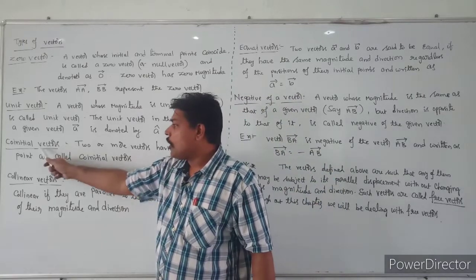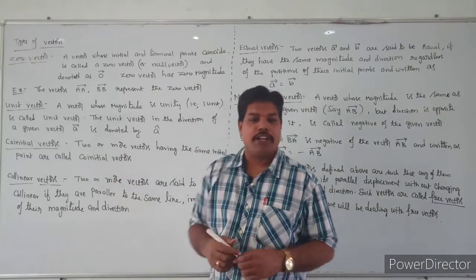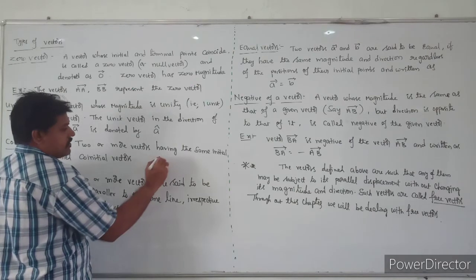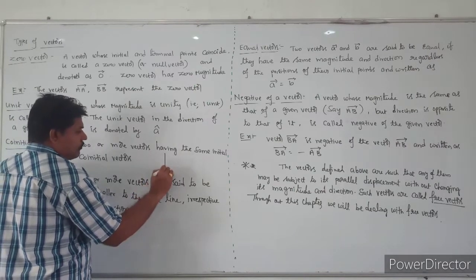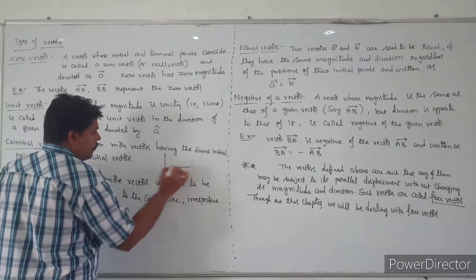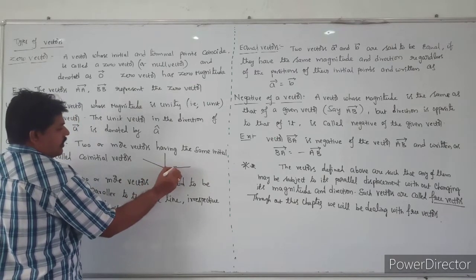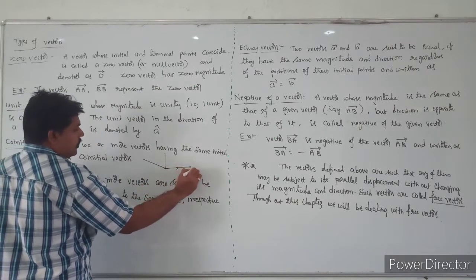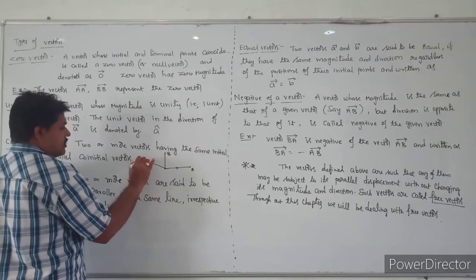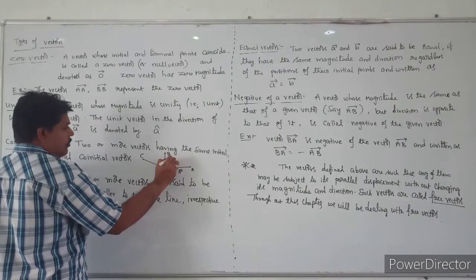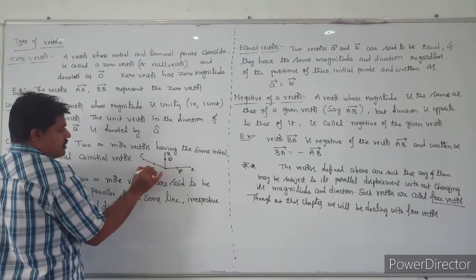Here are co-initial vectors. What is the meaning of co-initial vectors? For example, see here: this is A, this is B, and this is C. This vector is A bar, this vector is B bar, and this vector is C bar.